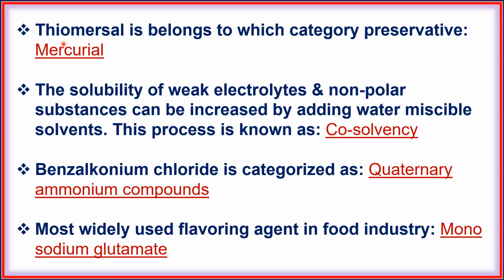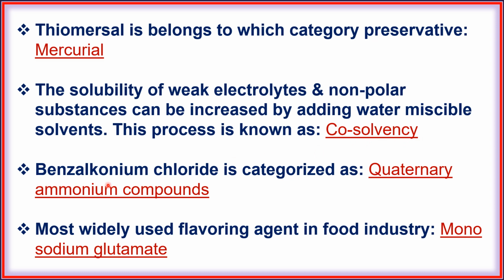Next, thiomersal belongs to which category of preservative? That is mercurial. Next, the solubility of weak electrolytes and non-polar substances can be increased by adding water miscible solvents. This process is known as co-solvency.